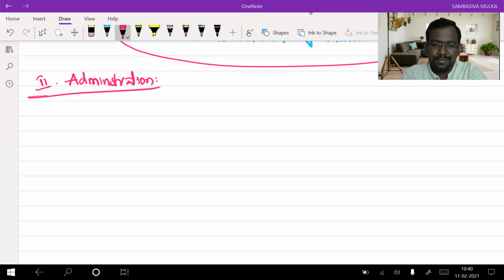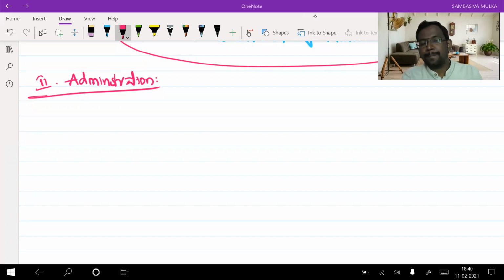The answer is CBIT. Wrong answer. CBDT is the correct answer. Very good.